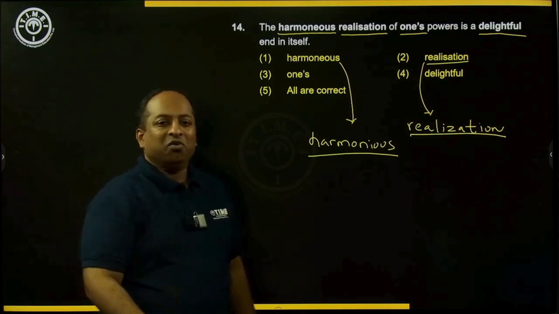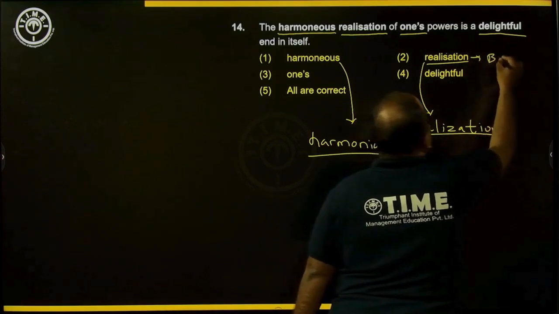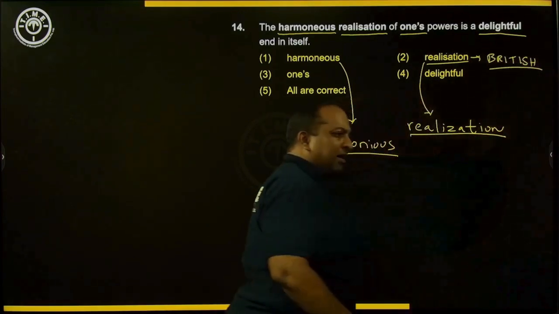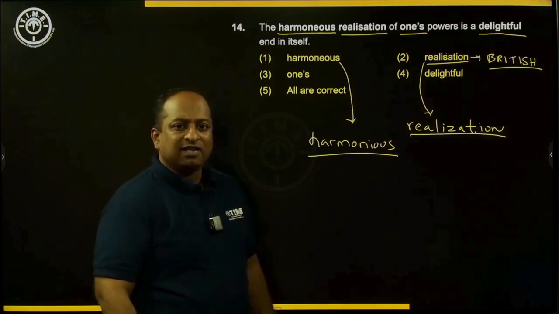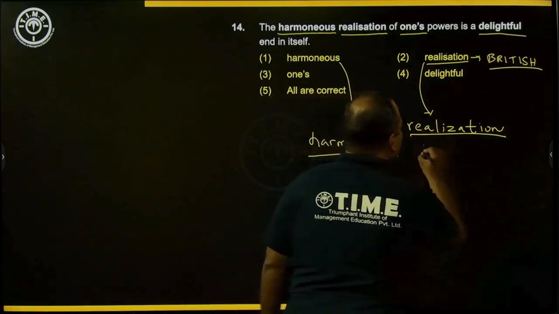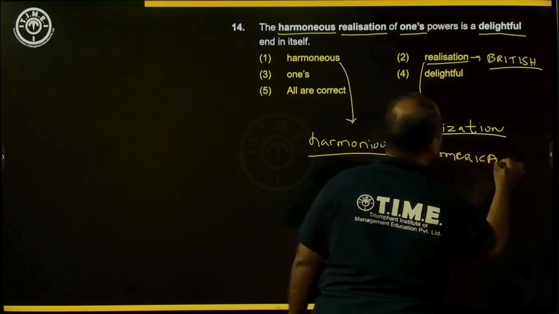Now you may say how? Well, realization with an S is the British form of spelling. So this is how British English spells realization, with an S, and this is the American form of the spelling.